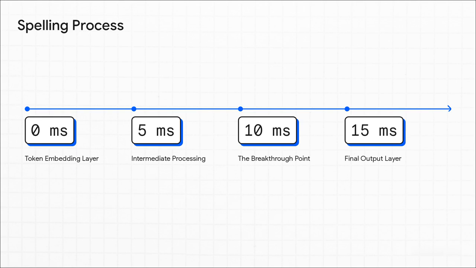Because if the first layer doesn't know the spelling, where does it happen? Researchers mapped the layers from start to finish. They found that in the earlier layers, performance actually drops. But then, out of nowhere, there is a breakthrough point mid-depth in the network. This is where the model abruptly pieces the characters together, and its spelling accuracy just spikes dramatically.